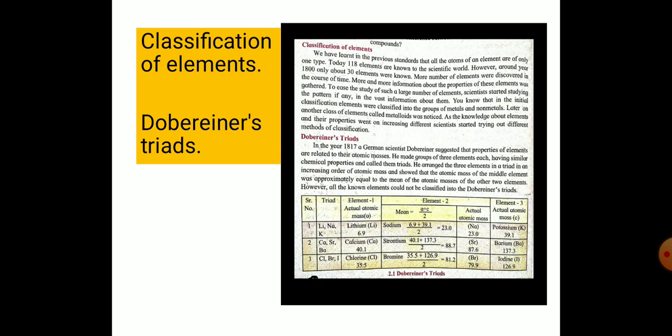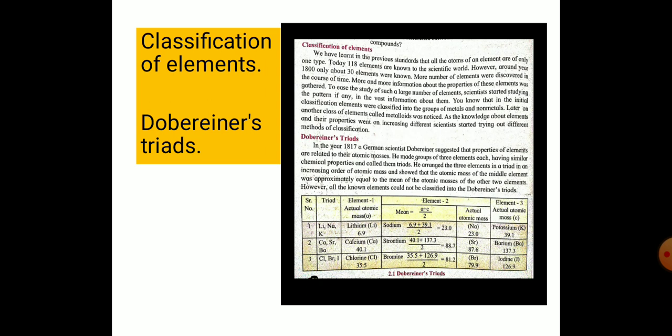However, all the known elements could not be classified into Dobereiner triads, because some of the elements did not follow this triad pattern.